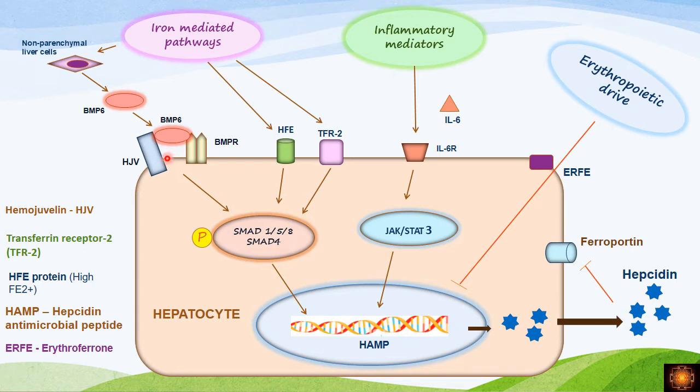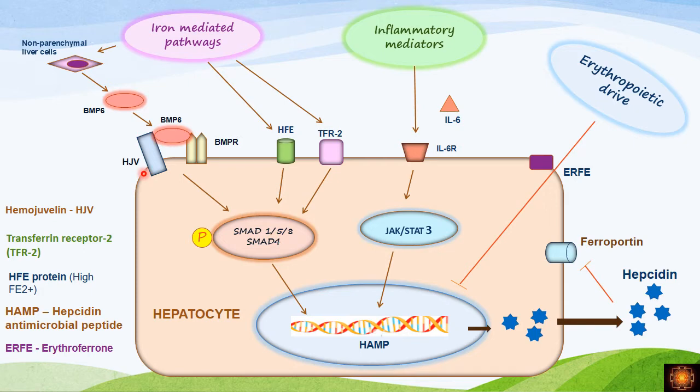So when you have an interaction between the hemojuvelin and the bone morphogenic protein receptor, this interaction will cause activation of the SMAD pathway. So we have phosphorylation and activation of the SMAD pathway. When this SMAD pathway is activated, it increases the transcription of the HAMP gene. When it increases the transcription, there is an increased production of hepcidin. So this is how the hemojuvelin acts.